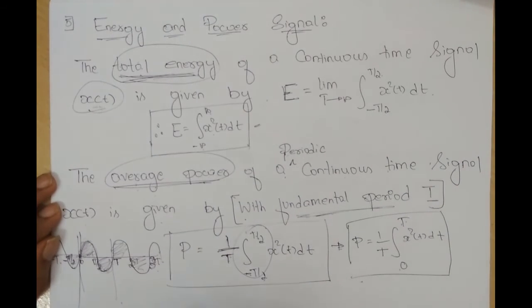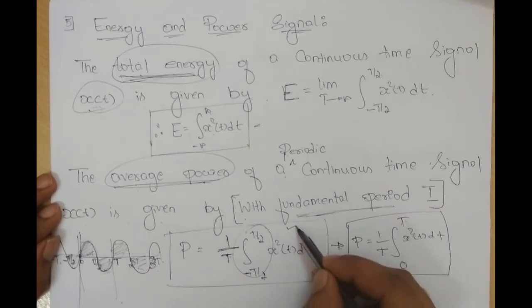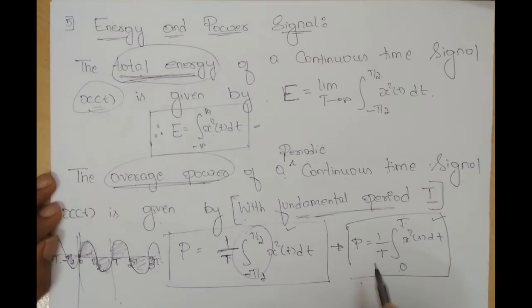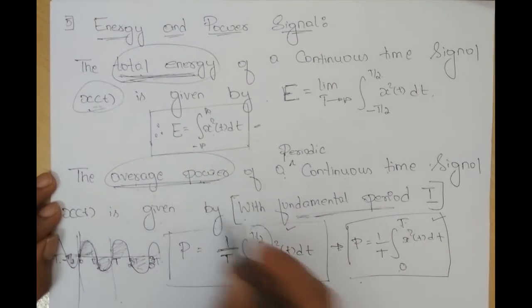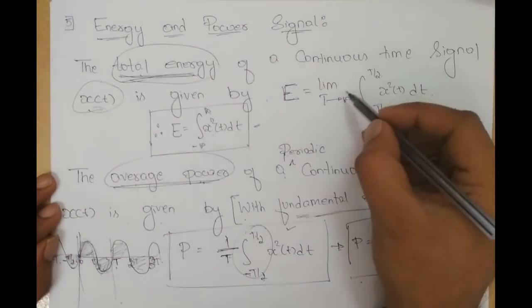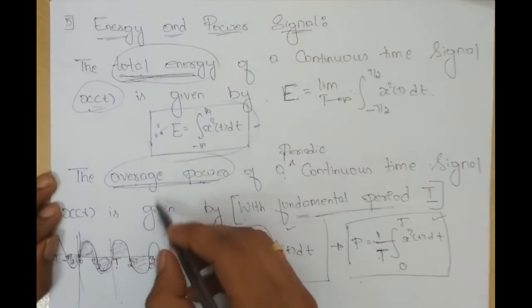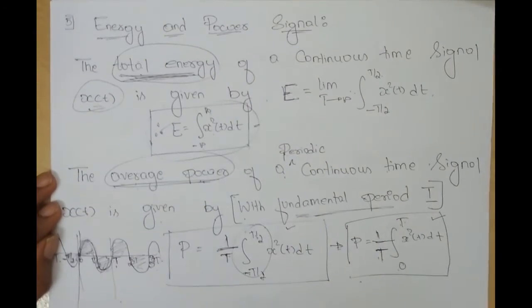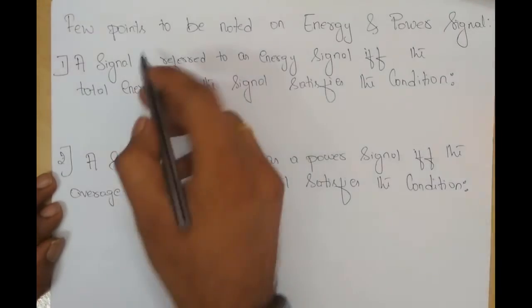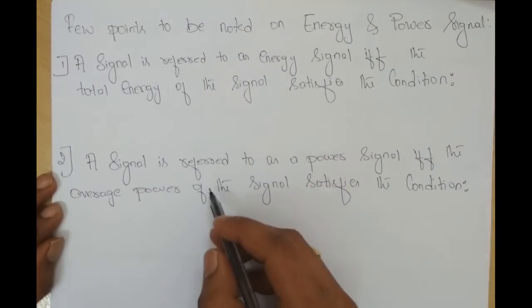Okay, so either you can use this equation or you can use this equation while solving the problem. Since it's an average power, we divide by one full cycle, one complete cycle. That's why this is 1/T. Whereas here we don't have 1/T, because it's a total energy, whereas this is average power.